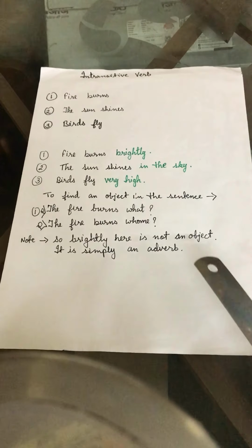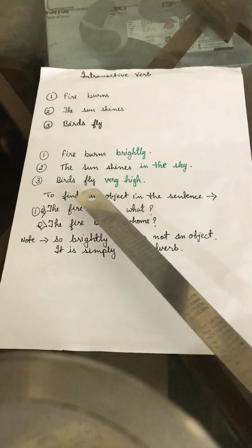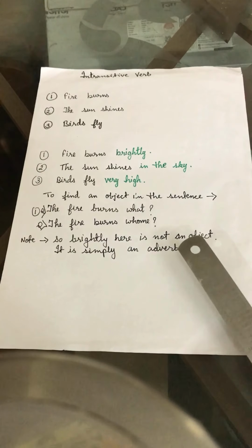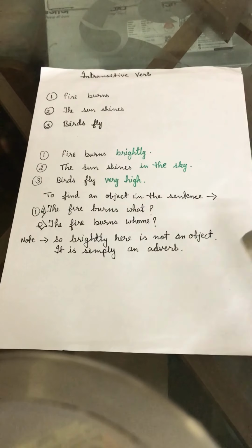So in all these examples, the verbs like burn, shine and fly are intransitive verbs because they do not require any object to perform the action. So the verbs that do not need an object to complete their meaning are called intransitive verbs. They are independent and they do not require the support of an object.